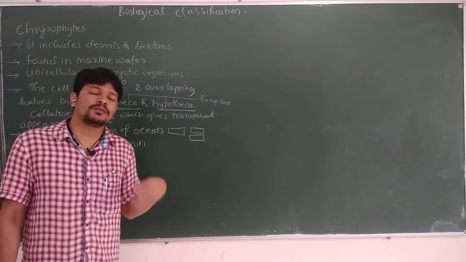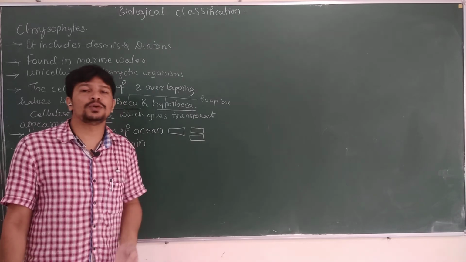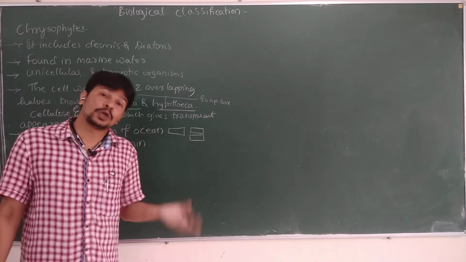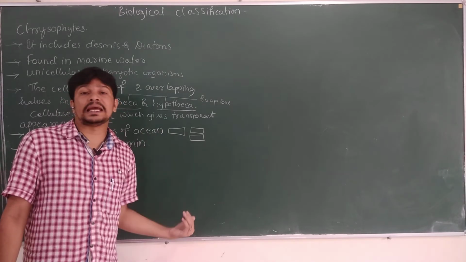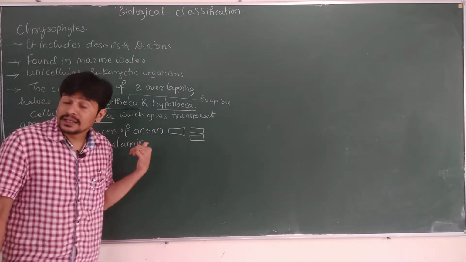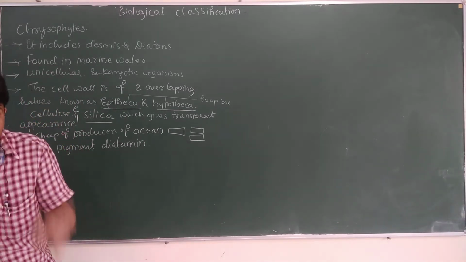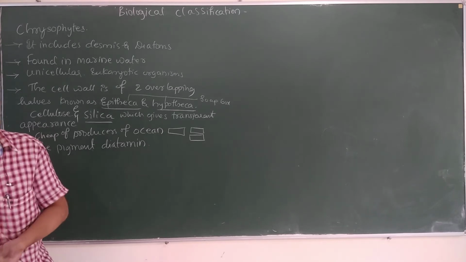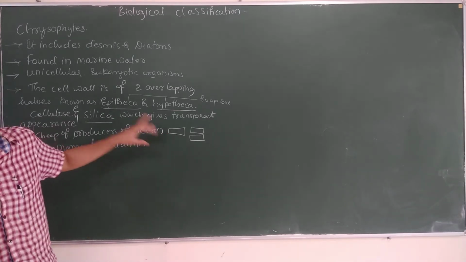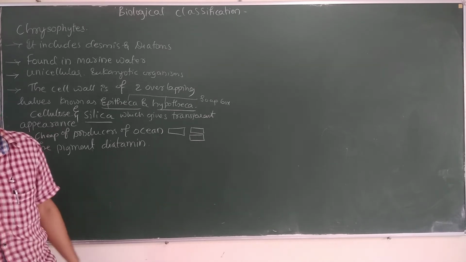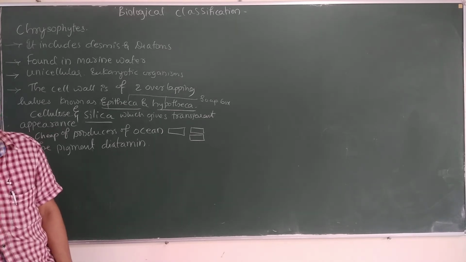They will produce a lot of oxygen, and the heterotrophic organisms, which are the majority, depend upon these diatoms. Remember this, they undergo rapid multiplication and they are unicellular. They usually have a soap box like appearance and different shapes and structures, and for that reason only they are known as the jewels of the ocean, as we said.